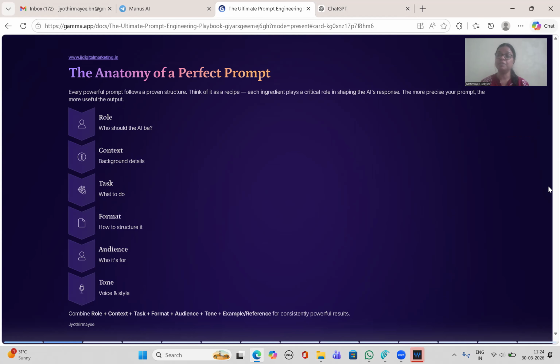So for that purpose, first you should give a role to ChatGPT. If you tell ChatGPT, you are a trainer with 10 plus years of experience, suddenly ChatGPT will become like a trainer and it will search the entire internet for how a trainer will explain this topic.